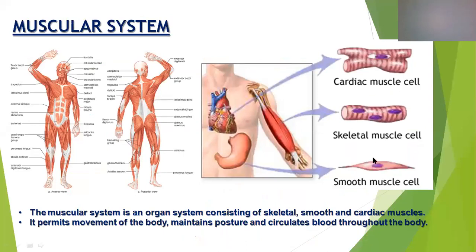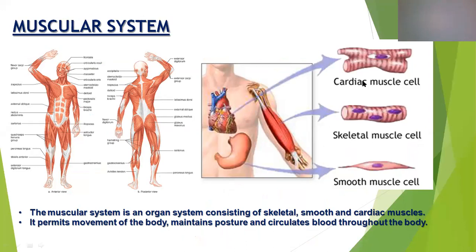What are the three types of muscles? First one is the skeletal muscle. Second one is cardiac muscle. Third one is smooth muscle. Skeletal muscles are the muscles connected to the skeletal system, which includes the bones and cartilage. The muscles connected to those bones and cartilages are known as skeletal muscles.